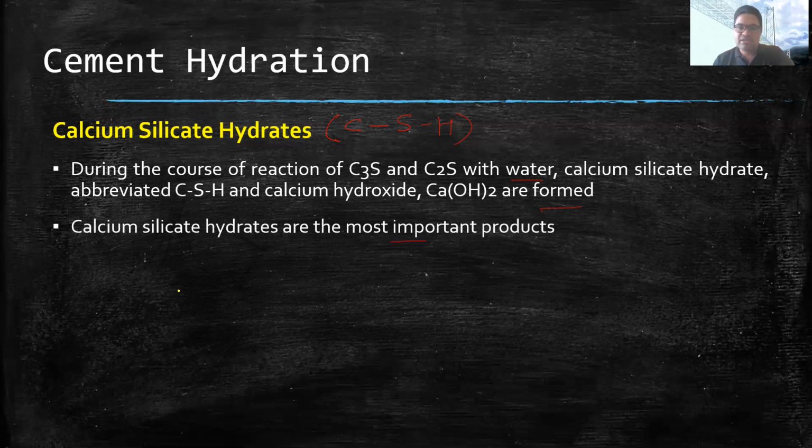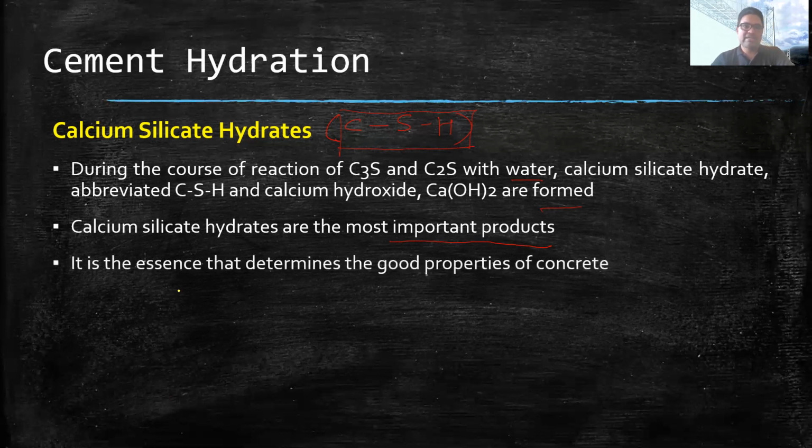As I mentioned earlier, CSH is the most important product of cement hydration, because this is the main material which binds the other elements altogether. So in cement, the binding work is done mainly by CSH, and that is why it is the essence that determines the good properties of concrete.